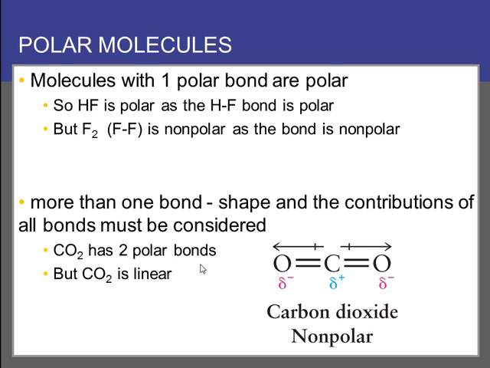So for instance, CO2 has two polar bonds. The CO double bond to the left, CO double bond to the right. But we know from the Lewis dot structure and VSEPR theory that CO2 is a linear molecule. Therefore, the bond dipoles are equal, but they're in opposite directions, and so they cancel out. So this is actually a nonpolar molecule because it's very symmetrical.